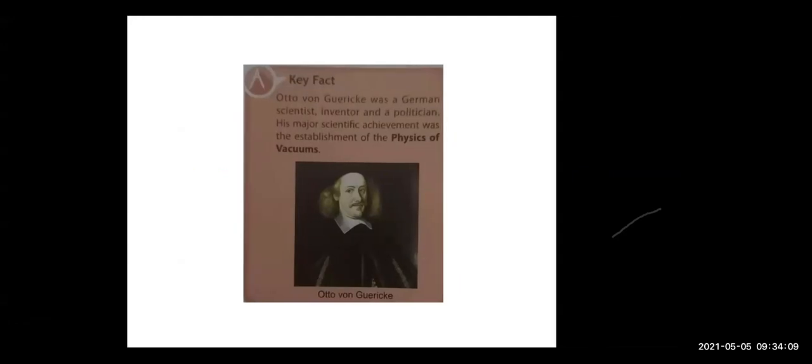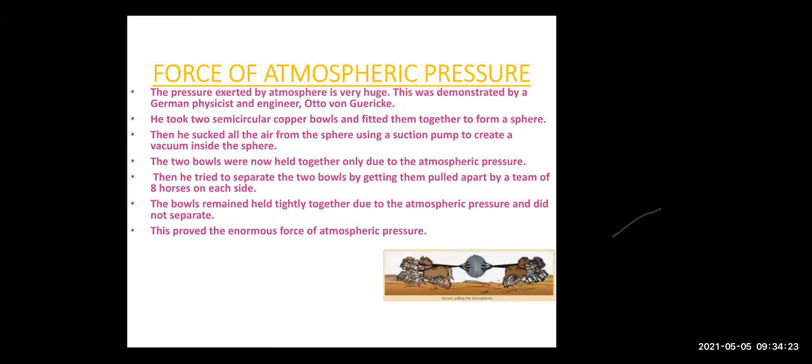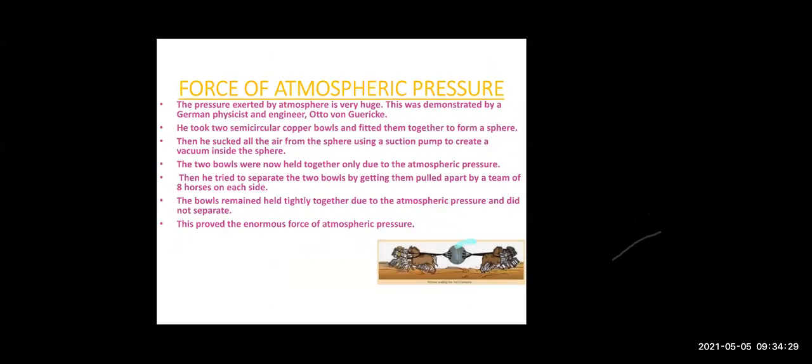Okay, now the atmospheric pressure, children, is huge. It was calculated by the German scientist Otto von Guericke, right? Let's see what experiment he did. Children, what did he do? He took two semicircles. Here you can see in this diagram. He took two semicircles and fitted them together. So what will it form? It will form a sphere.